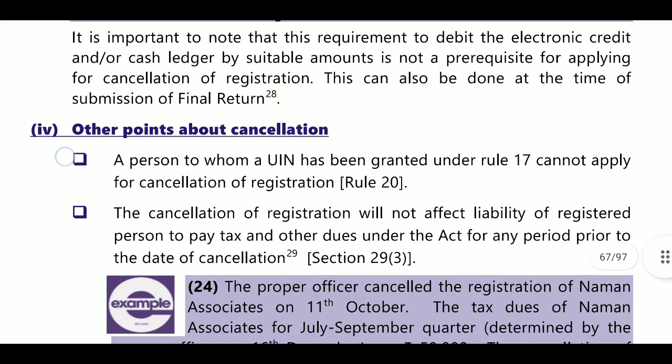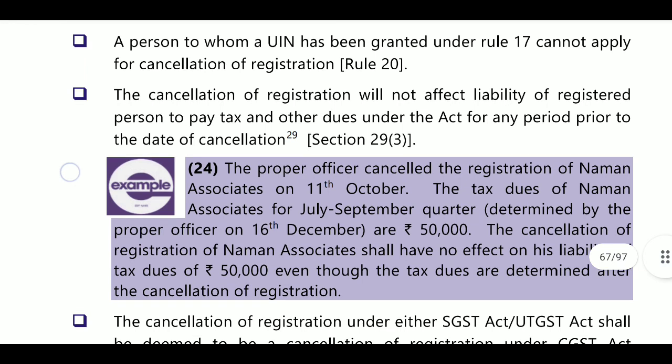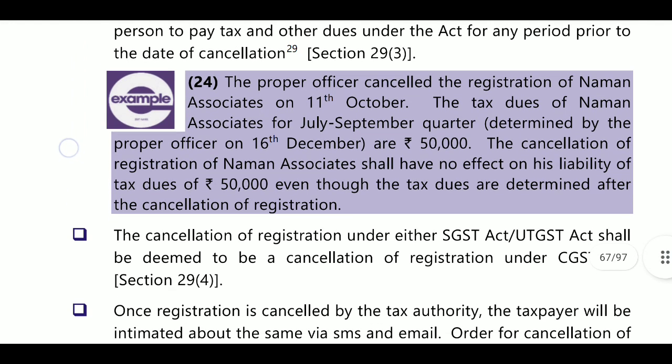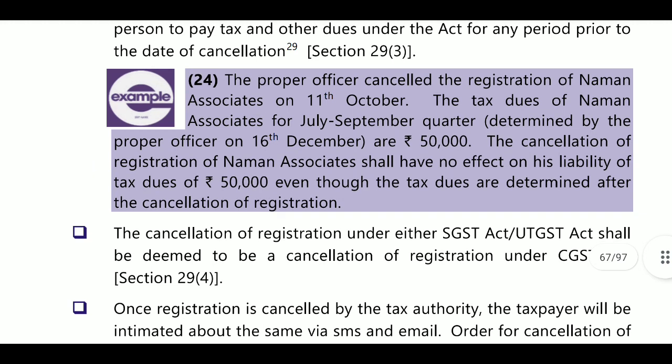Next, other points about cancellation, where Rule 17 cannot apply for cancellation of registration. Cancellation of registration will not affect the liability of the registered person to pay tax. For example, the proper officer cancels the registration of Naman Associates on 11th October. The tax dues of Naman Associates for the July-September quarter are 50,000, determined by the proper officer on 16th December.